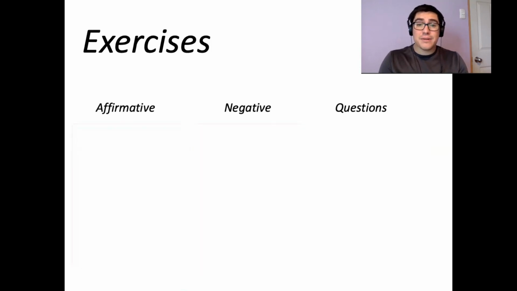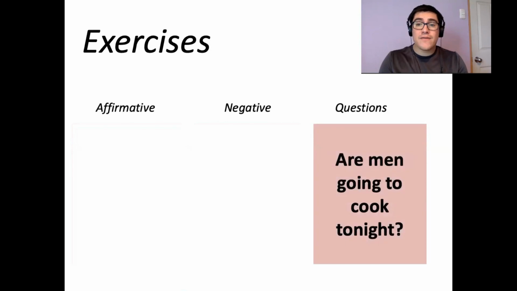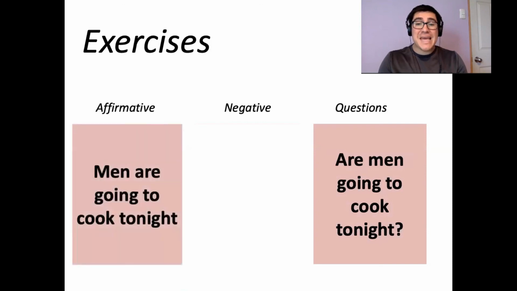Let's see a final example now. In this case, we have the question. The question is, are men going to cook tonight? What's the affirmative? Can you tell me the affirmative? So in this case, the affirmative is men are going to cook tonight.